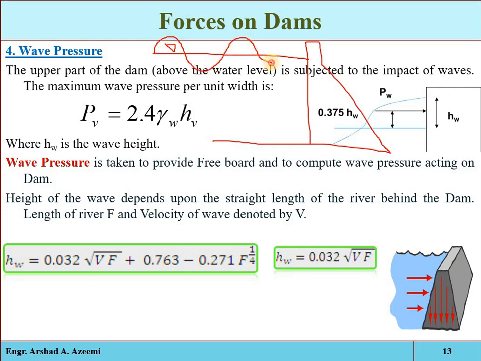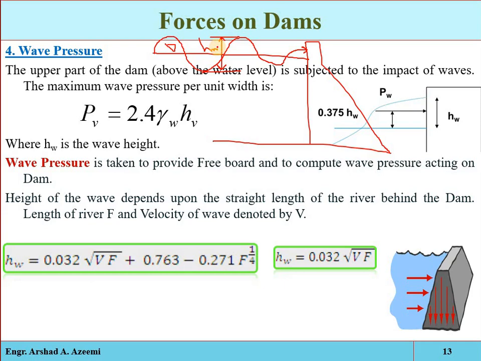These waves will be moving towards the structure and will act with some pressure on it, and the intensity of the wave pressure will depend on the height of that developed wave, that is the distance between the trough and the crest of the wave. That is called the height of the wave.